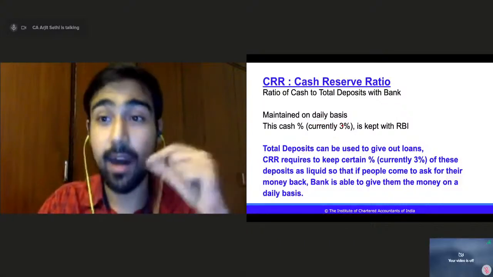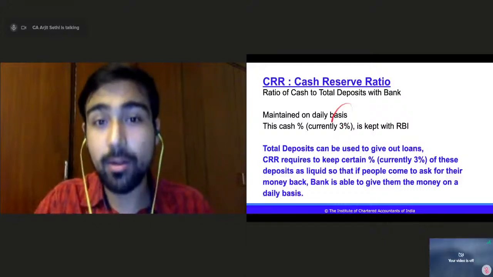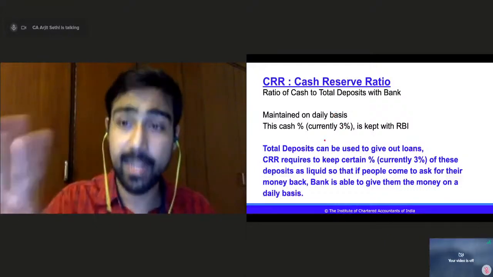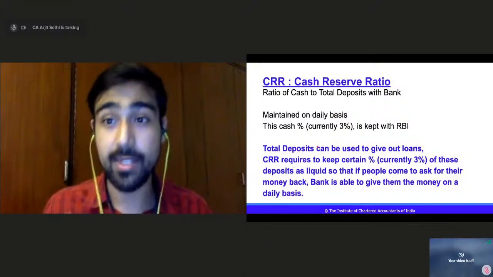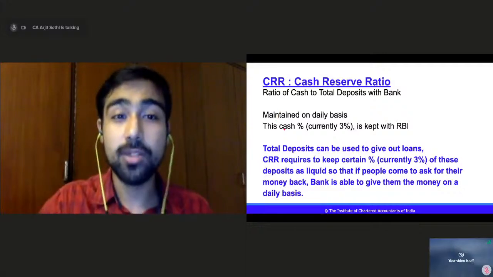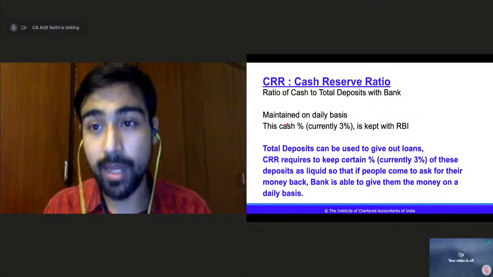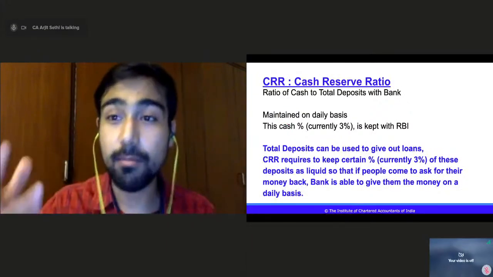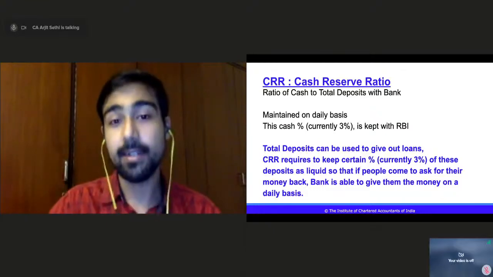So banks send RBI a report on a daily basis that yes, we have around 3%. Currently, it is 3%. So around 3% of the total deposits that I have as a bank, I have kept in cash form, so that if anyone comes and wants that money back, I can give that money back to the people in the form of cash, right?